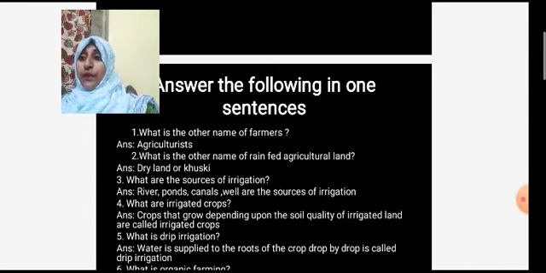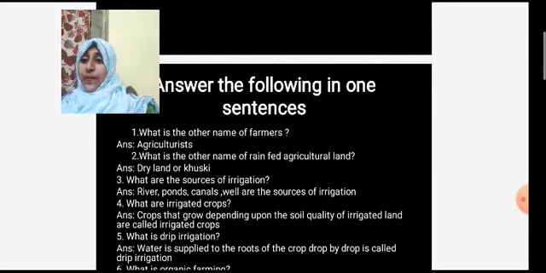What are the sources of irrigation? River, ponds, canals, wells are the sources of irrigation. Okay. What are irrigated crops? Crops that grow depending upon the soil quality of irrigated land are called as irrigated crops.